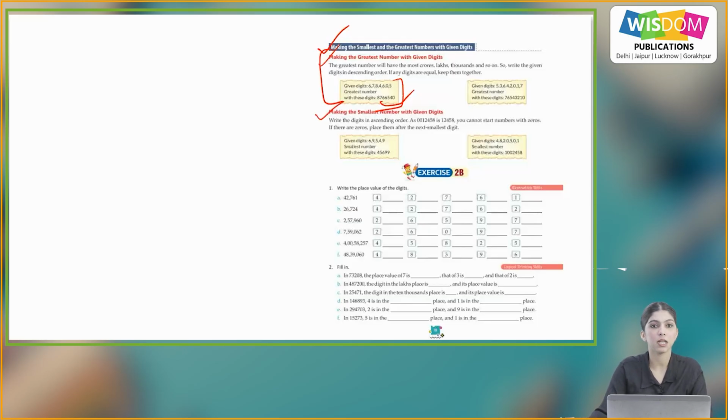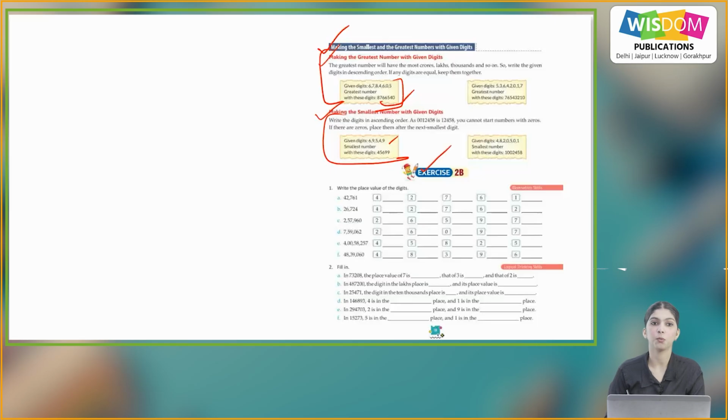Now, making the smallest number with given digits. Write the digits in ascending order. You cannot start numbers with zeros. If there are zeros, place them after the next smallest digit. So we will never start a number with 0. Here we have the given digits 6, 9, 5, 4, 9. So the smallest number will be 4, 5, 6, 9, 9. So we start with the smallest and then go to the largest.